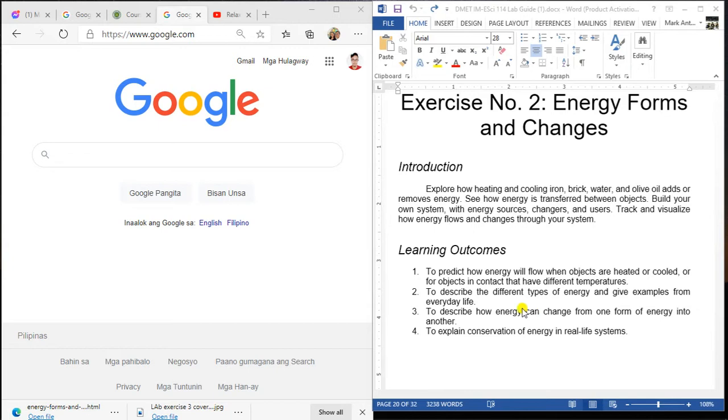Second, you will be able to describe the different types of energy and give examples from everyday life. On top of the types of energy, we have heat energy, mechanical, potential, and so on and so forth. And the next, you'll be able to learn how to describe the energy transformation from one form to another.